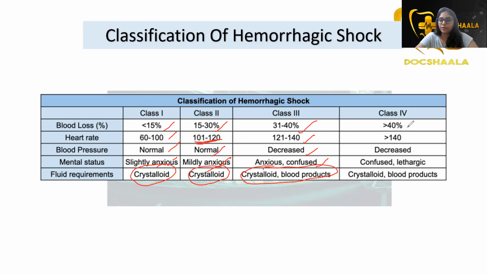Then class 4: more than 40% of blood is lost, heart rate is more than 140, and BP is decreased, with a confused and lethargic patient. Here also we have to manage with crystalloid and blood products. So this is the classification of hemorrhagic shock. You have to remember the entire table, so you can take a screenshot of this table and remember it.